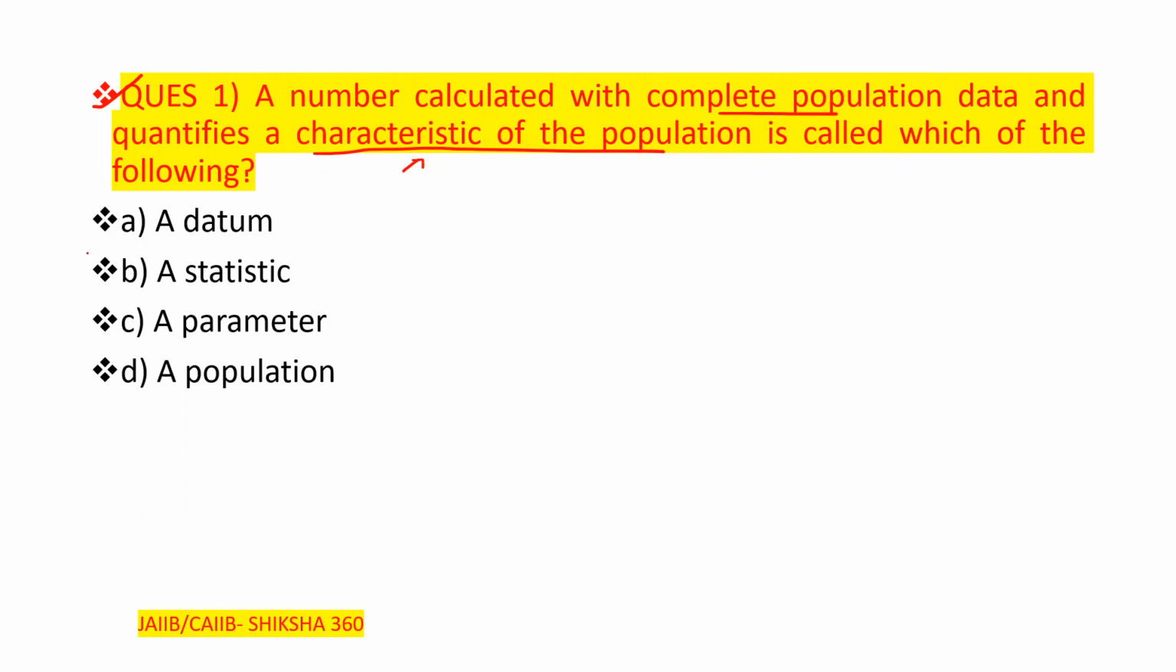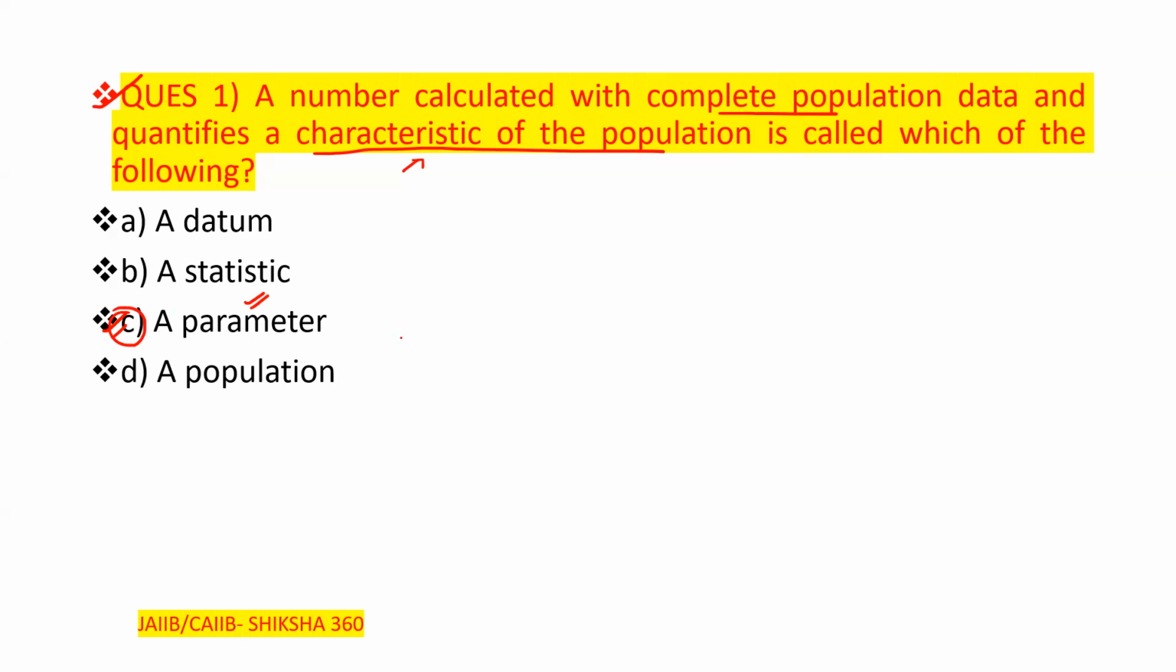Option A, datum. Option B, statistics. Option C, parameter. Option D, population. Please tell fast what the answer will be here. Datum, statistic, parameter, population. So the correct answer here is parameter. Clear? Option C will be the correct answer, that is a parameter.